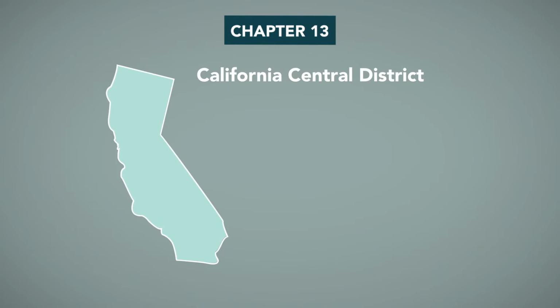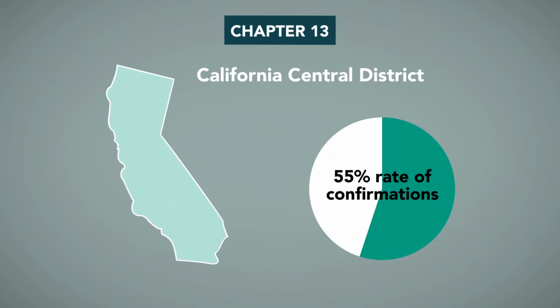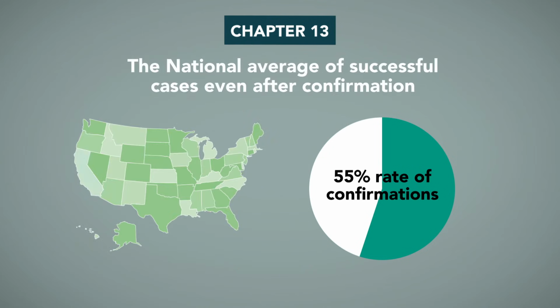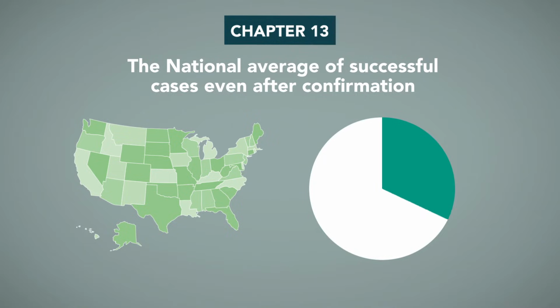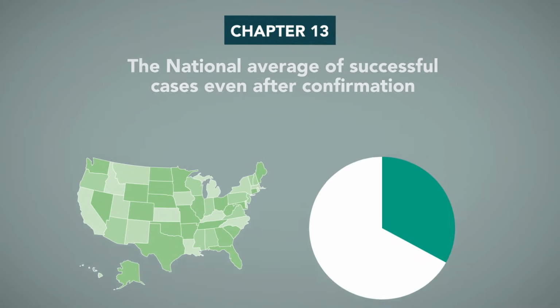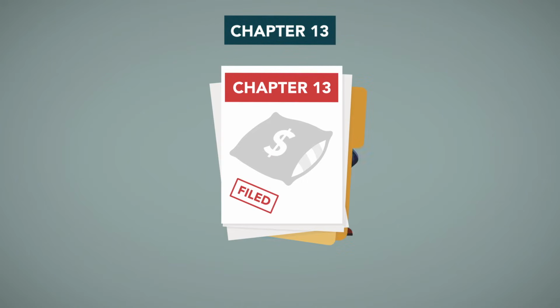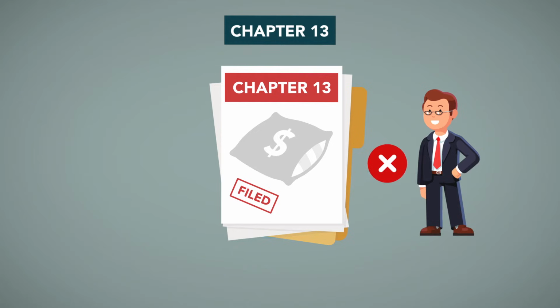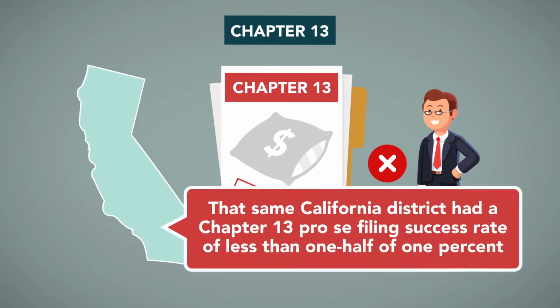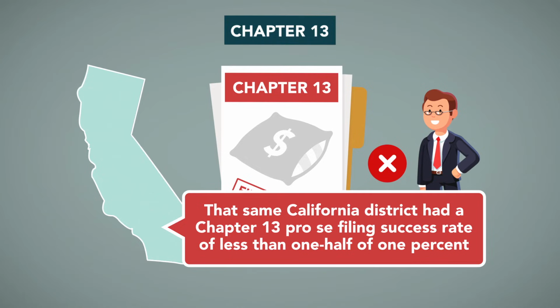For example, the California Central District has only a 55% rate of confirmations for Chapter 13s, and the national average of successful Chapter 13 cases, even after confirmation, is only about 1/3. In addition, Chapter 13s, while not requiring a lawyer, are very difficult to administer without one. That same California district had a Chapter 13 pro se filing success rate of less than 0.5%.